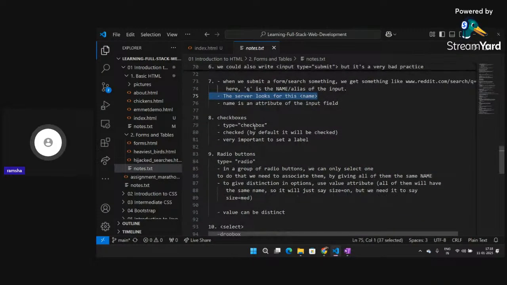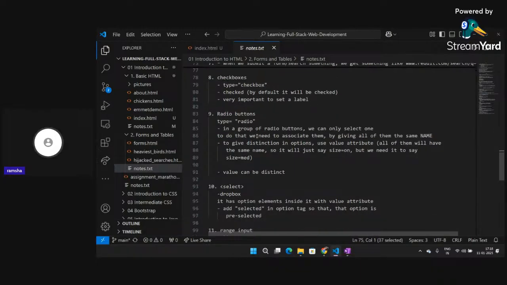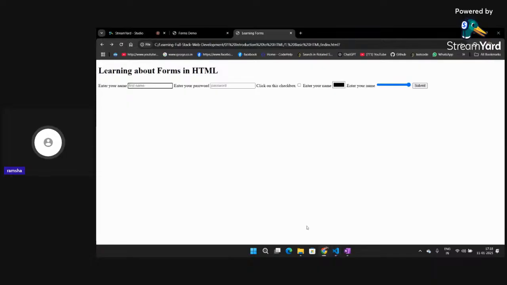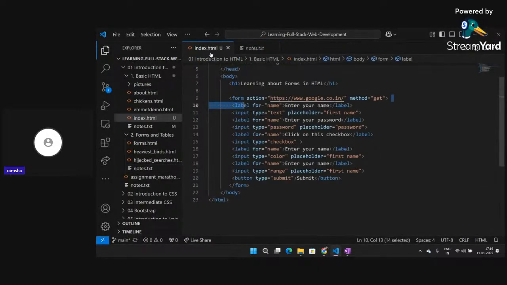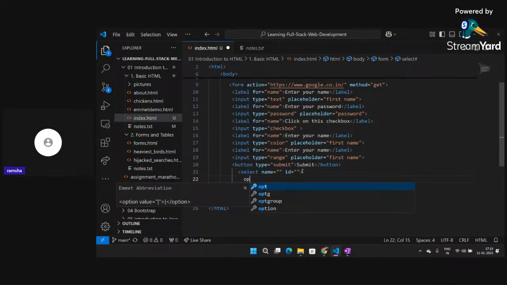Now, checkbox I have already told you about, and it is very important to set the labels also for the input. Radio buttons, you can check this out. Now one more is select. Let me also tell you a little bit about the select input. Just remove this, and if I write select here, inside the select I can write options.